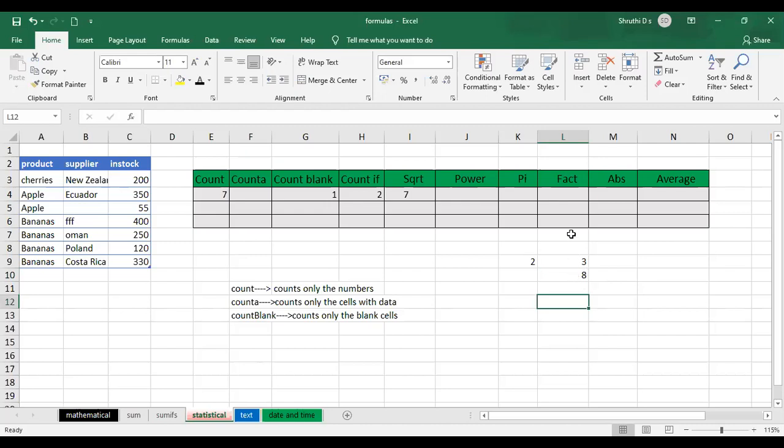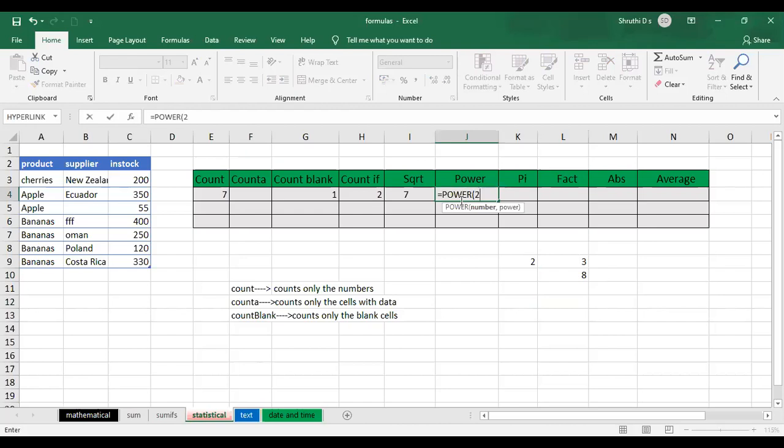Instead of this, if you have long numbers, what you can do is just type the formula equal to POWER of, it requires a number, that is the base number, that is 2, comma, after that you need to mention the power, that is 3, close the brackets and press enter. You're going to get the number ready there. If you want any other number, just change the number there, 12 comma 2, press enter. You're going to get the number there. This is your power function.